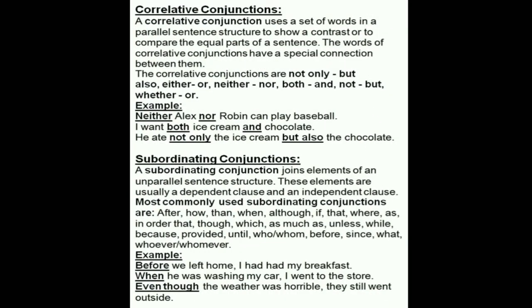Second one, correlative conjunctions. A correlative conjunction uses a set of words in a parallel sentence structure to show a contrast or to compare the equal parts of a sentence. The words of correlative conjunctions have a special connection between them. Few examples: not only but also, either or, neither nor, both and, not but, whether or.